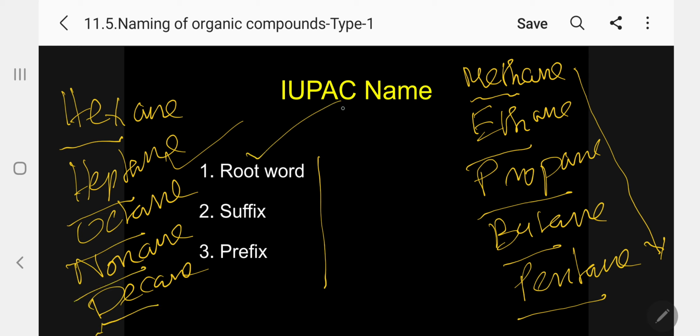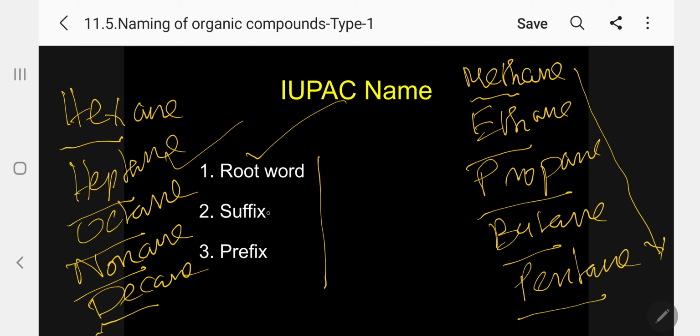These are called root words. They are derived from Greek words or even from the common names we are using.